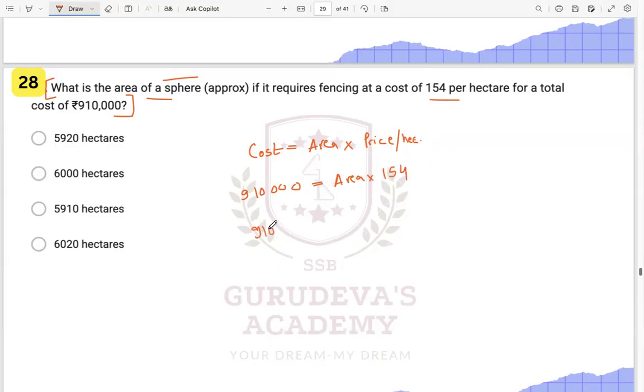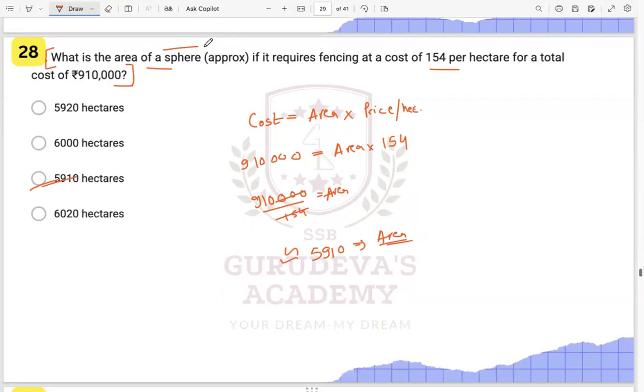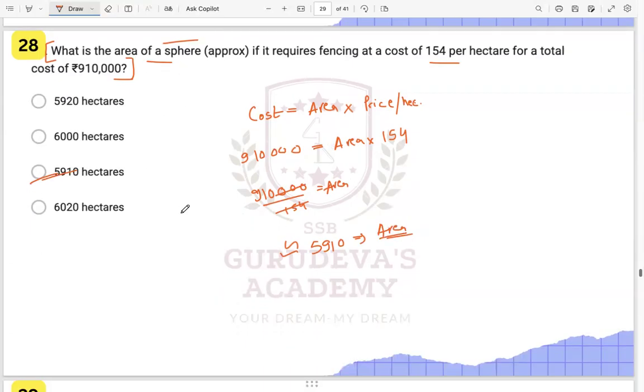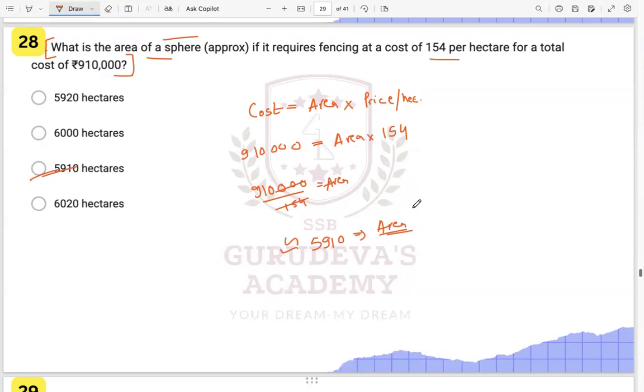So 910,000 divided by 154 is equal to the area, right? So this will come approximately to 5910, which will be your area. Okay. All right. So here we don't need to find the sphere areas and all. It is directly substituting the values over here.